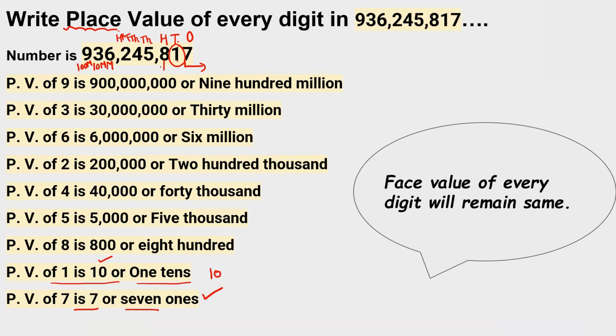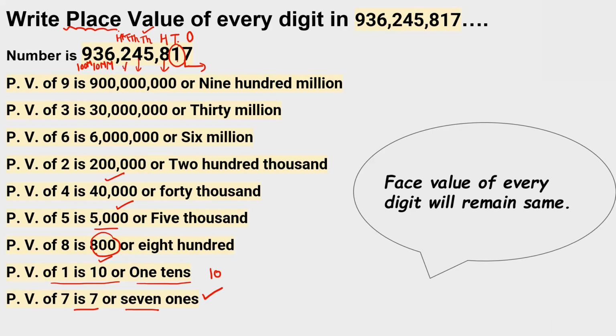What is the place value of 8? 8 is at the hundreds place, so the place value of 8 is 800. What is the place value of 5? 5 is at the thousands place, so its place value is 5,000. 4 is at the 10,000 place, so the place value of 4 is 40,000.